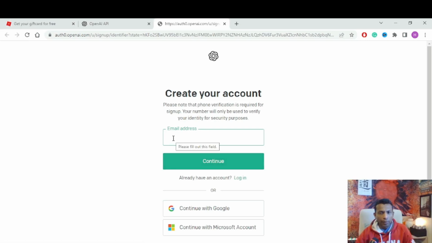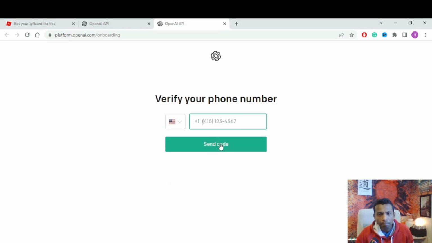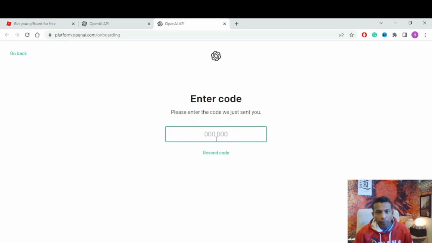Okay, sign up with the email, create your account, sign up, continue. After email and password, you have to put your name, first name and last name. Tell us about you. Name and last name, then you have to continue. Verify your phone number. After the phone number, you have to put your code, the code number you get.